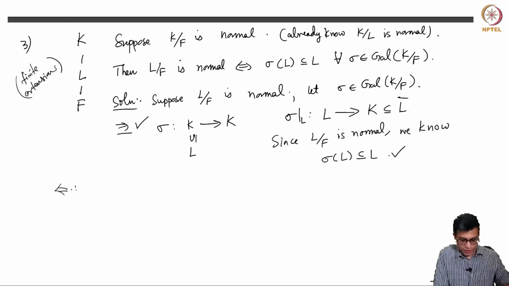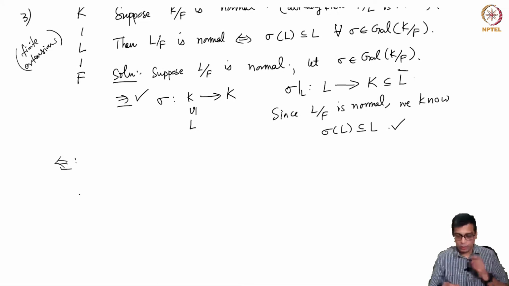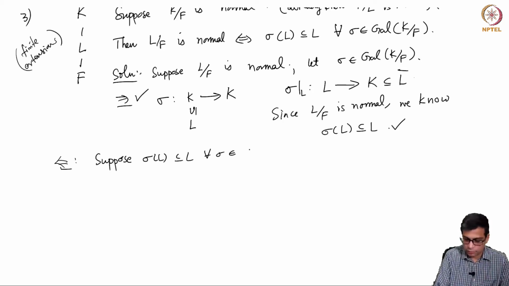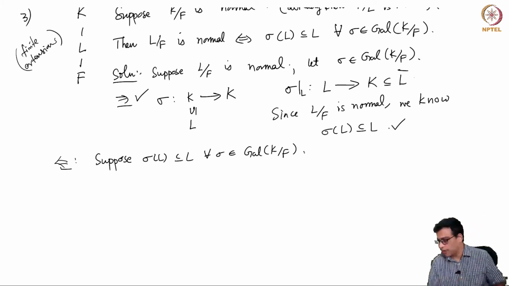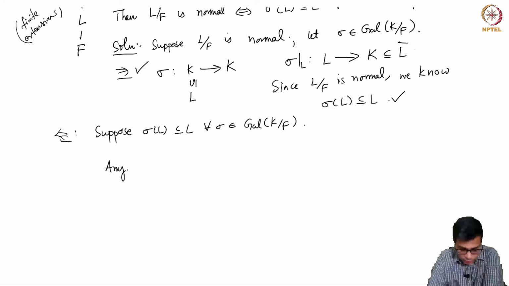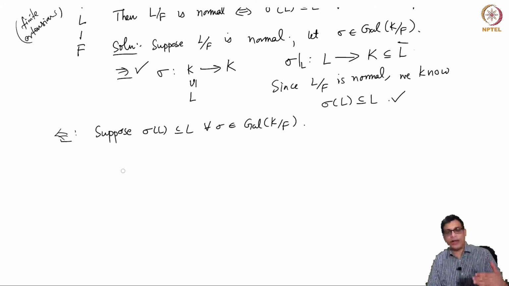So let's prove this condition. This is exactly the same condition, right? Because suppose sigma L is contained in L for all sigma. To prove this is normal, what do we have to check?